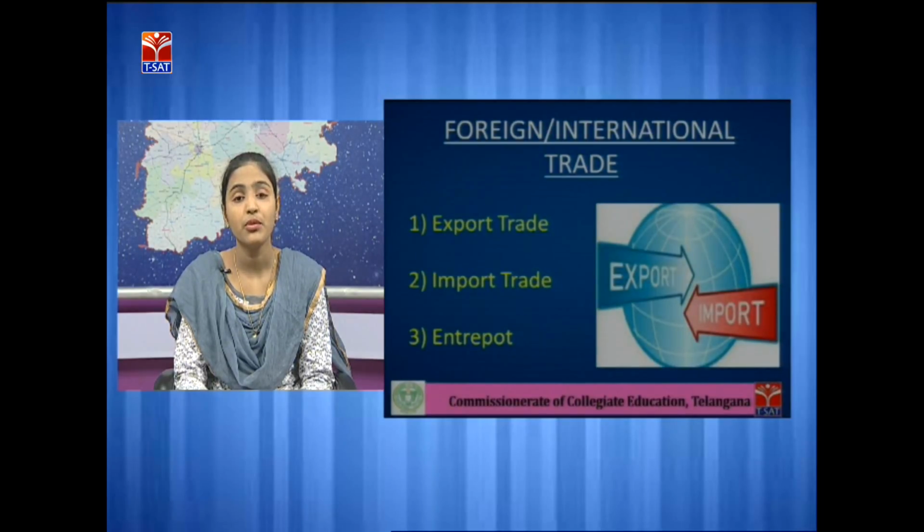Import trade means when we buy goods from other countries, it is called import trade, meaning we are importing goods from different countries. Example, we are importing petrol from Iran and Iraq.